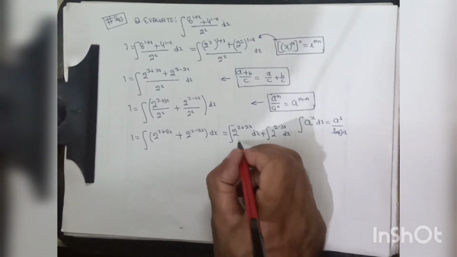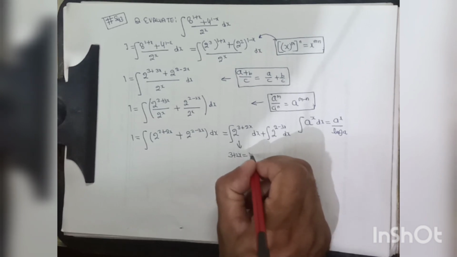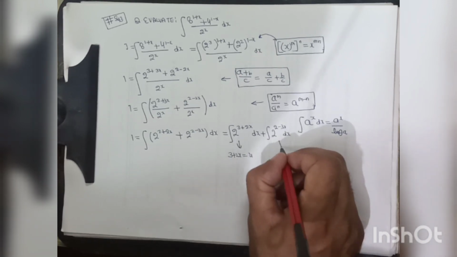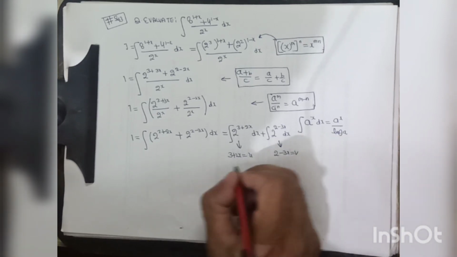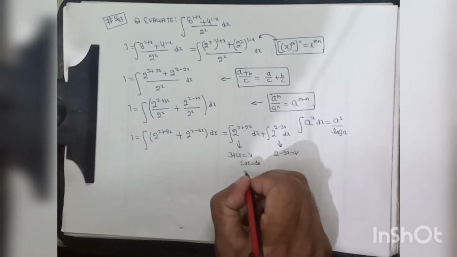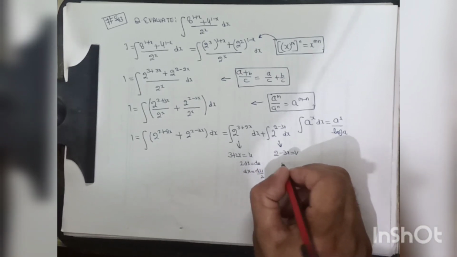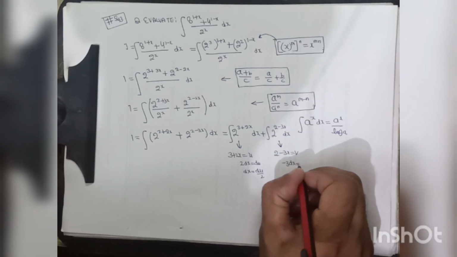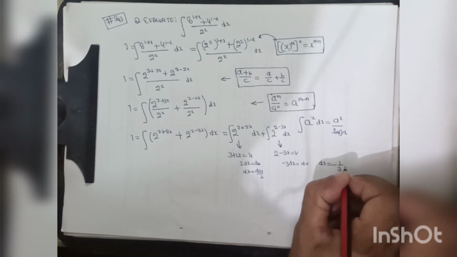In the first, let 3 plus 2x is equal to u, and in the second, let 2 minus 3x is equal to v. So here 2 dx is equal to du, meaning dx is equal to du over 2, and here minus 3 dx is equal to dv, meaning dx is equal to minus 1 upon 3 dv.